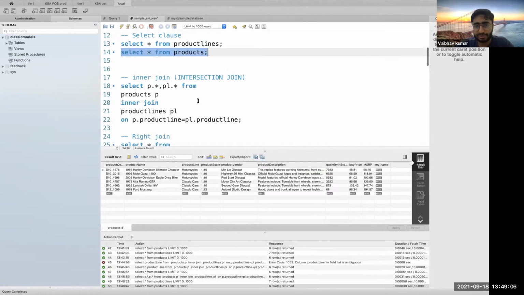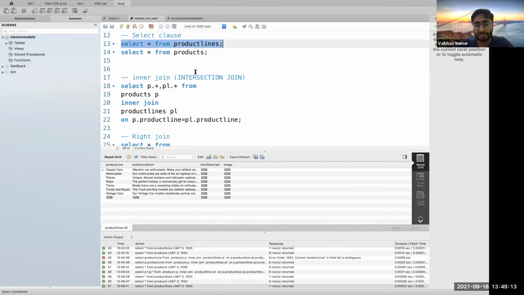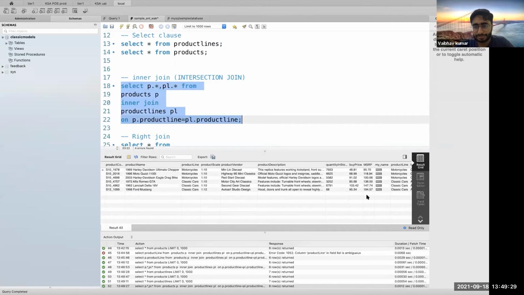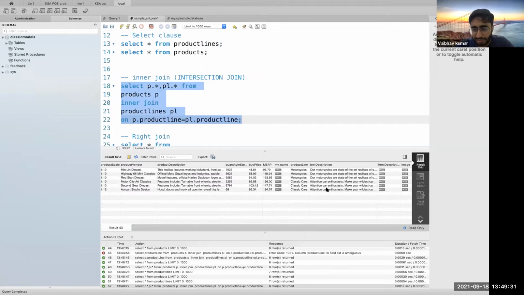And suppose I want to fetch any descriptive attributes from my product lines table, say a text description, I'll just be getting the text description for the first two, because only two keys are actually matching with the product lines table. So if I run it, then you can see the text description is coming for all of them, because these three motorcycle keys have a match in the product lines table.